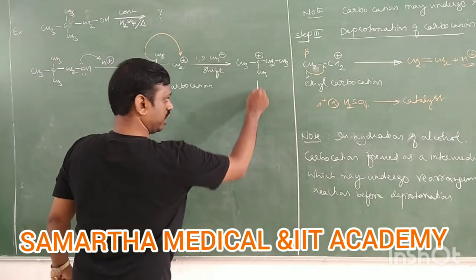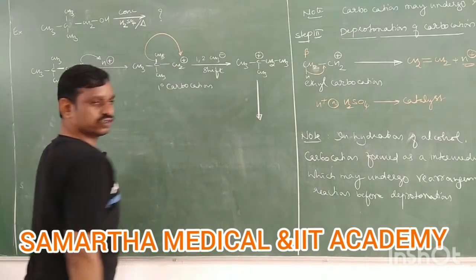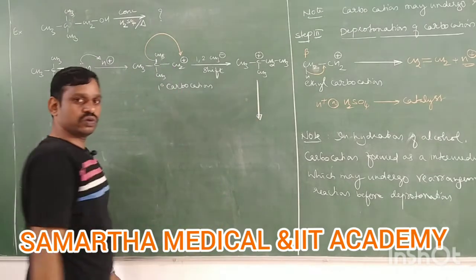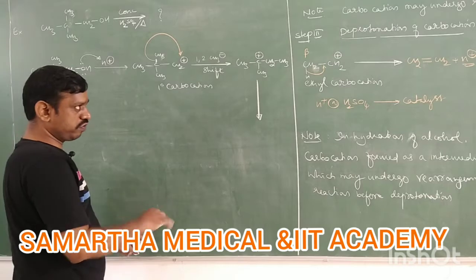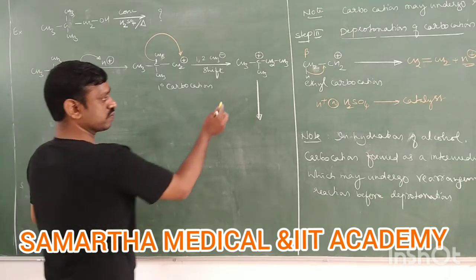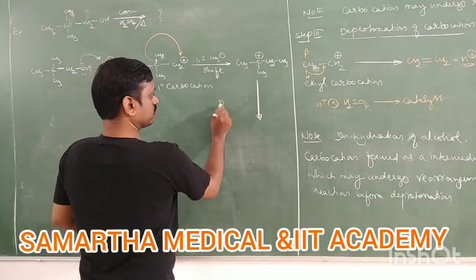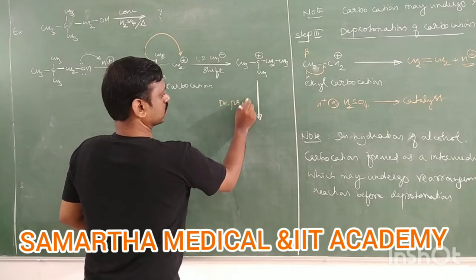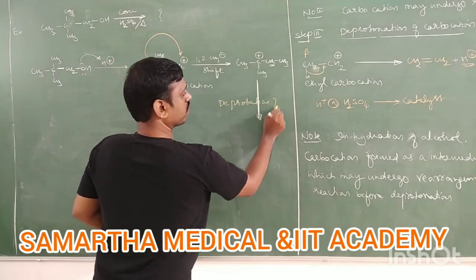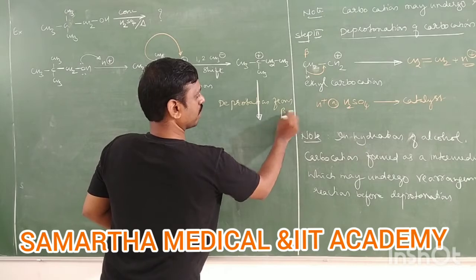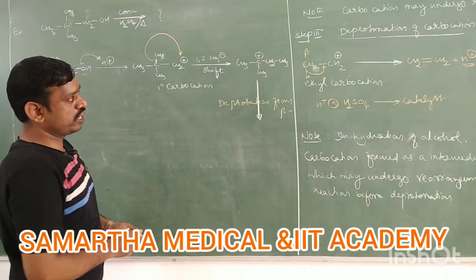Now next, is there any rearrangement reaction? Tertiary is more stable, no? Therefore, now there is no further rearrangement. Now next is deprotonation. Deprotonation from where? Beta carbon. So therefore deprotonation from beta carbon.